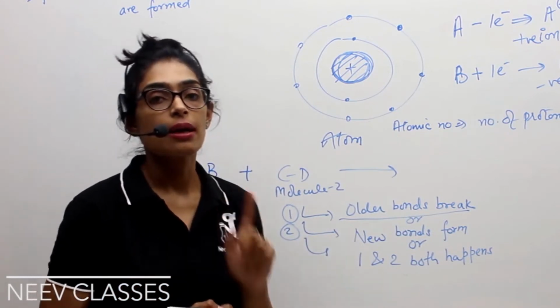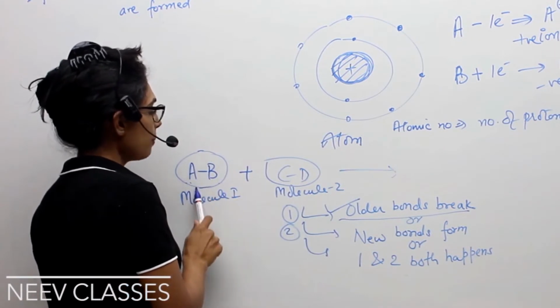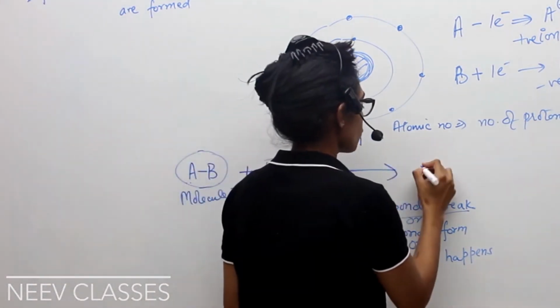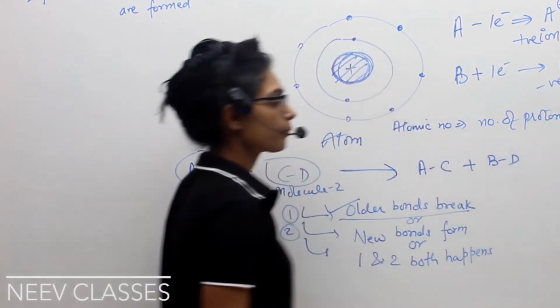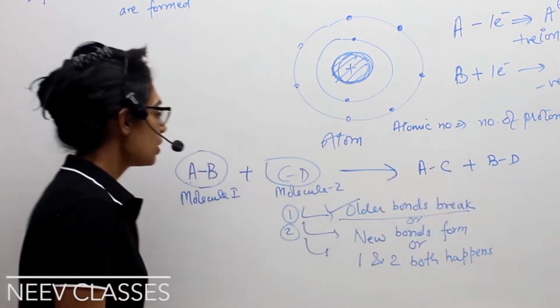means a chemical reaction is happening. So let's say AB reacts with CD, and let's assume these are the products forming: AC, BD. Now if you look at this reaction carefully, what has happened?